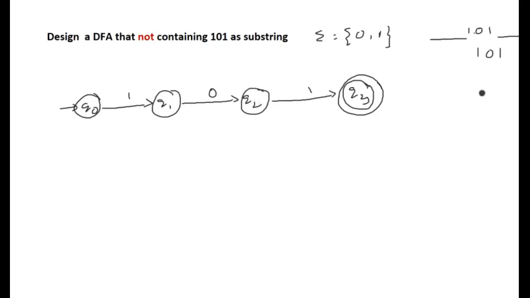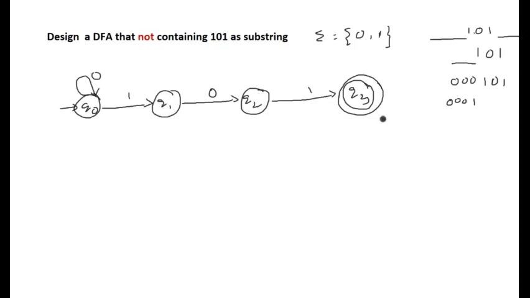Now let us work out how to make 101 a substring. Before this 1, it can have any number of zeros. So on seeing any number of zeros at Q0, it will stay in the same state, Q0. And after some zeros, if 1 is seen, it will move to the state Q1.